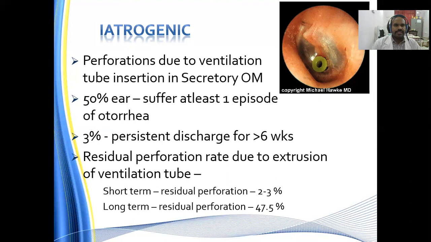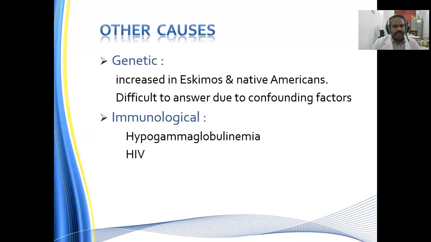This is one of the major reasons for the development of chronic otitis media mucosal variant, especially as there is an iatrogenic perforation made at the level of pars tensa for draining the serous otitis media. Other causes: genetic, increased in Eskimos and the Native Americans. For unknown reasons, Eskimos and Native Americans are at the risk of developing this chronic otitis media. Difficult to answer due to confounding factors.